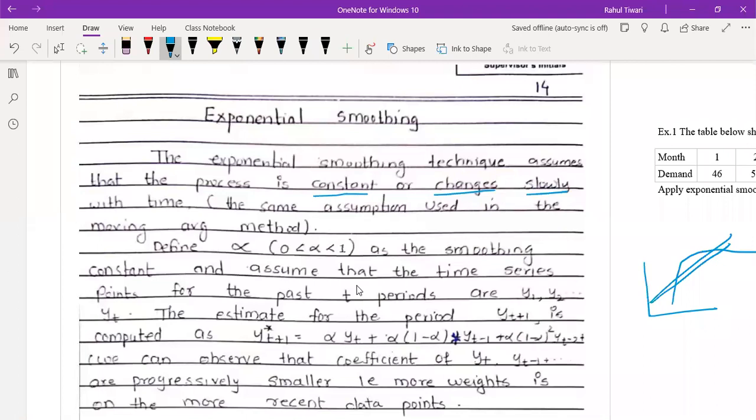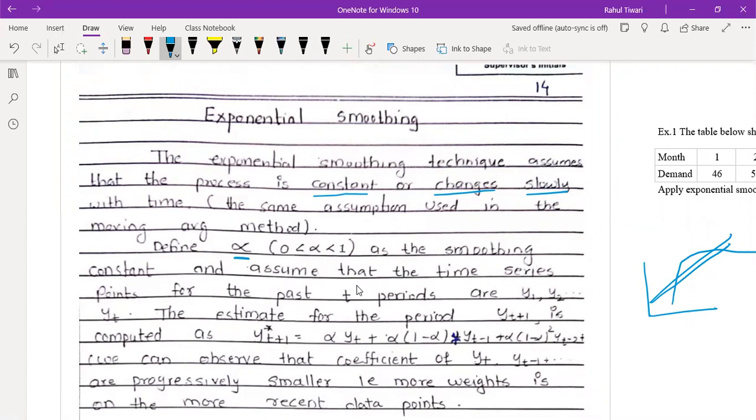Define alpha. Now this is very important. What is this alpha? Alpha lies between 0 and 1 as a smoothing constant. So we are just including one parameter, which is nothing but the smoothing constant value. See, this parameter was not there in moving average. Because of that problem also, the moving average method is sometimes not appropriate.